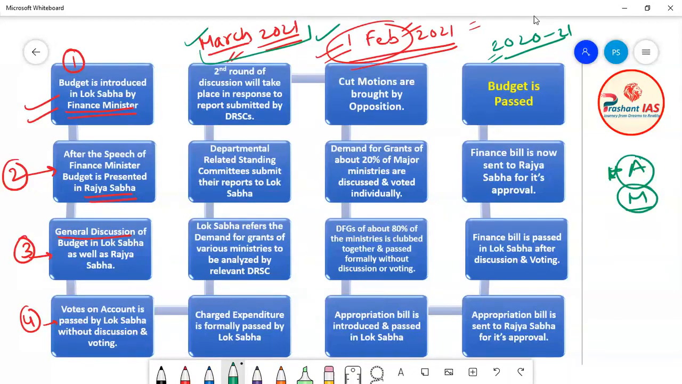So to avoid this problem, the Government of India started to introduce the budget in early February, so that the government can get the entire month of February for passing the budget. So now there is no need for votes on account. This concept was used earlier. Now there is no need for votes on account, because this year's budget was passed in March 2021 itself.